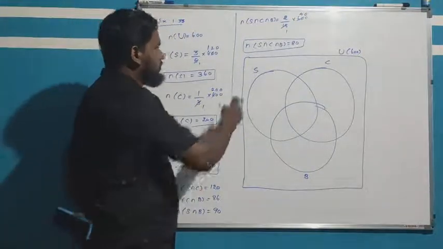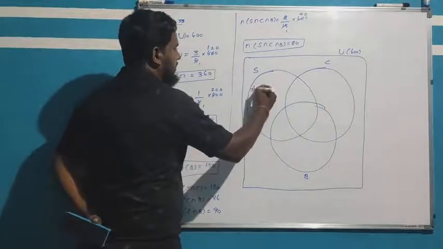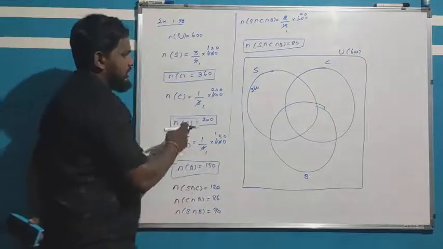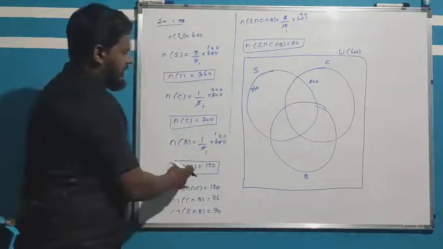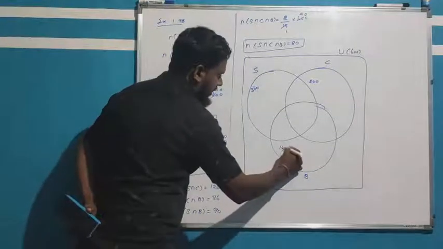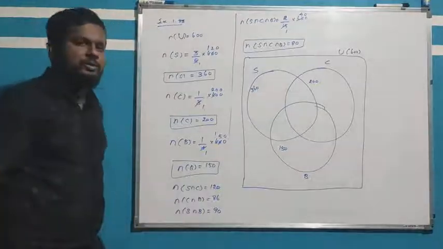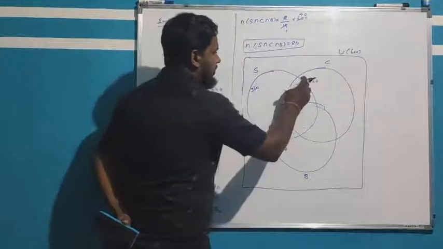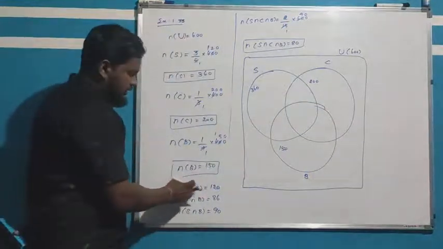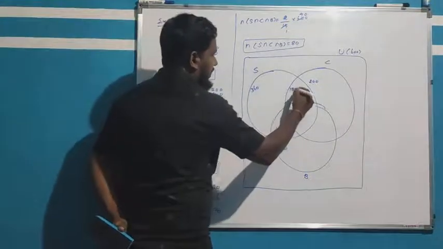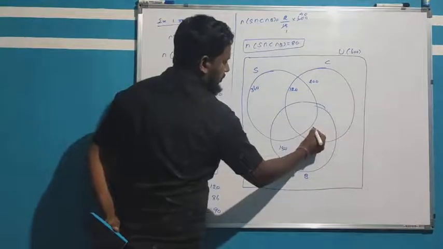Then the number of scooter users is 360. Then the number of car users is 200. Then the number of bicycle users is 150. Then scooter and car users, this intersection only, is 120. Then car and bicycle users, how many?